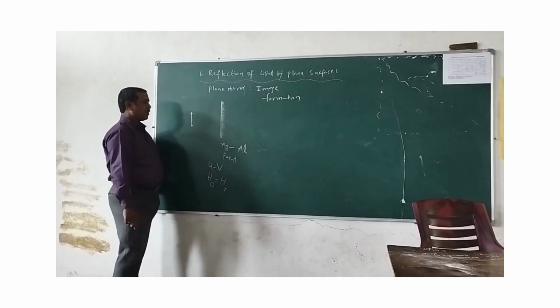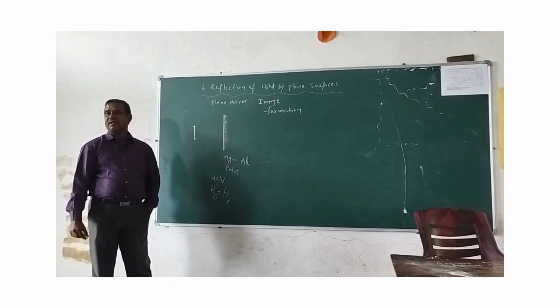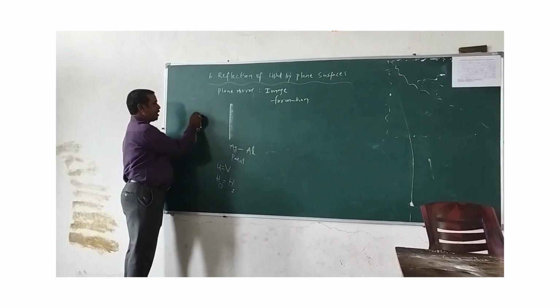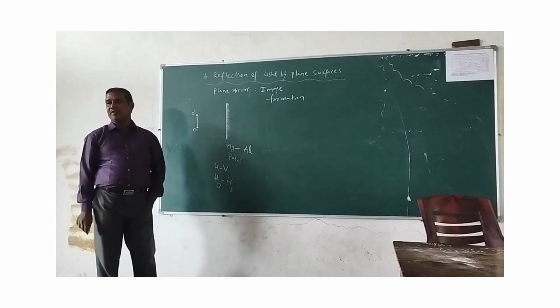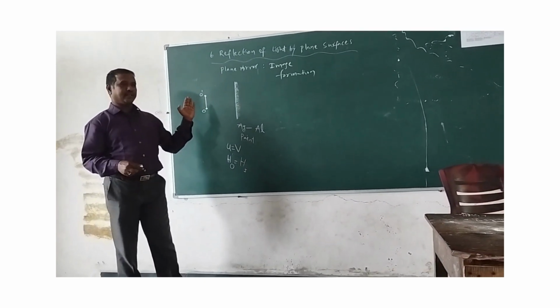Okay? Now here, what are you doing now? You want to observe the image of this object. So the object is said to be O dash. Already what we said, object is nothing but from where you get rays.